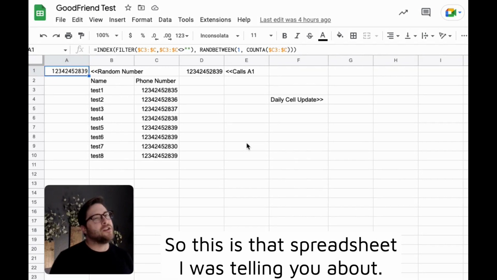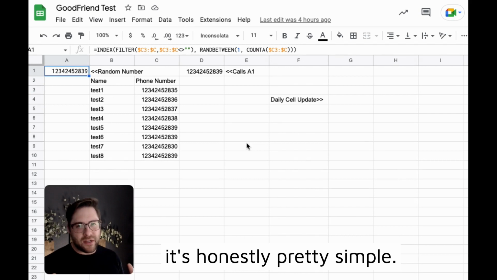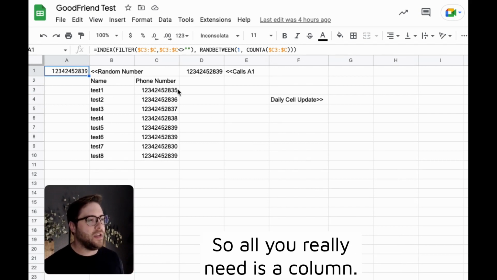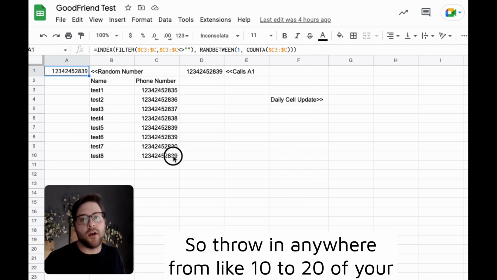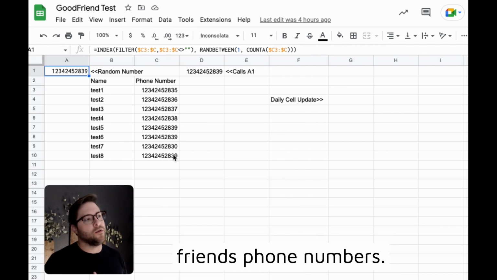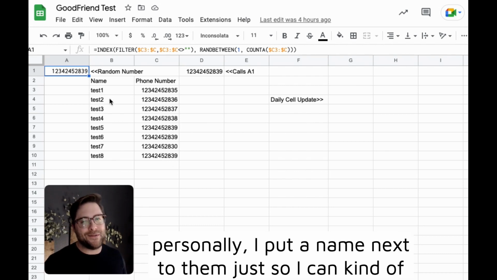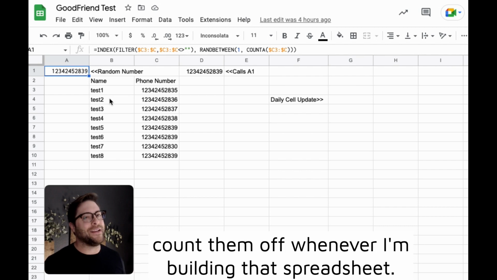So this is that spreadsheet I was telling you about. It's honestly pretty simple. All you really need is a column with the specific phone numbers that you want to start texting. So throw in anywhere from 10 to 20 of your friends' phone numbers. Personally, I put a name next to them so I can count them off whenever I'm building that spreadsheet.